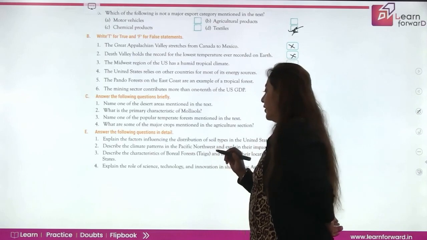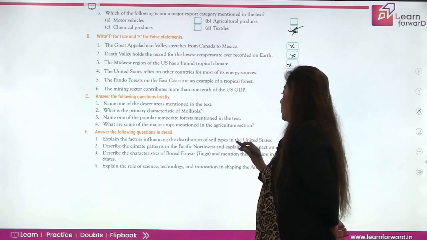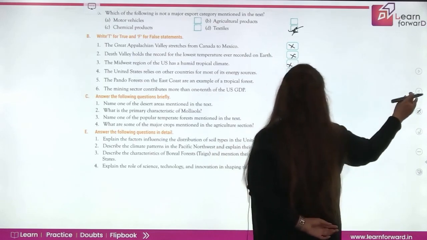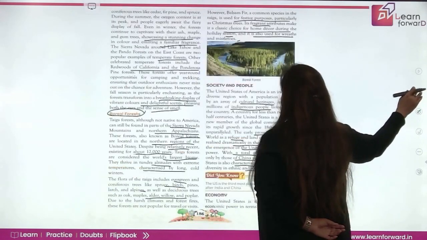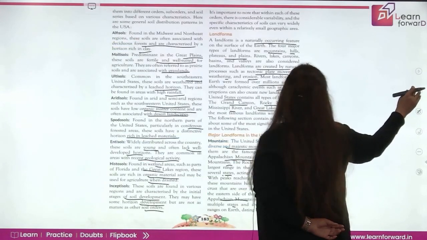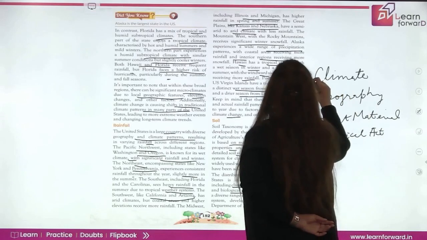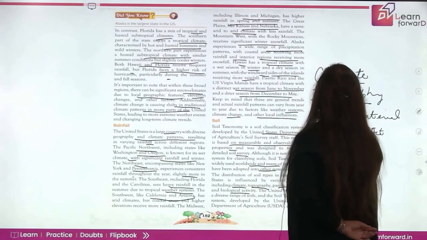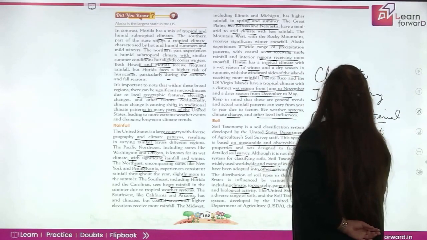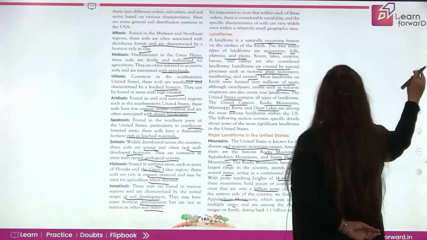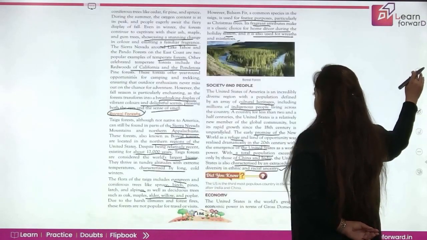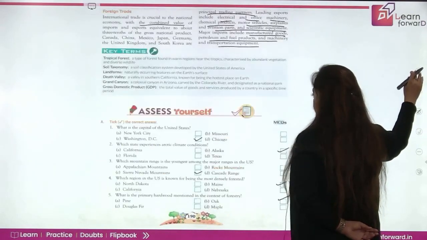Explain the major factors influencing the distribution of soil types in the United States. As we have studied, in the United States the soil is basically dependent on climate, topography, the parent material and the biological activity. So these are the major factors by which the soil is developed. Now let's come to the next question.